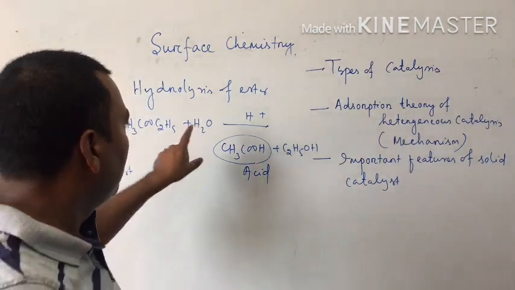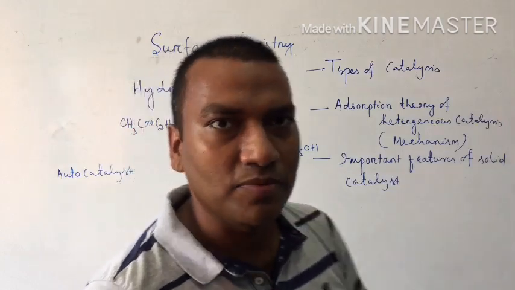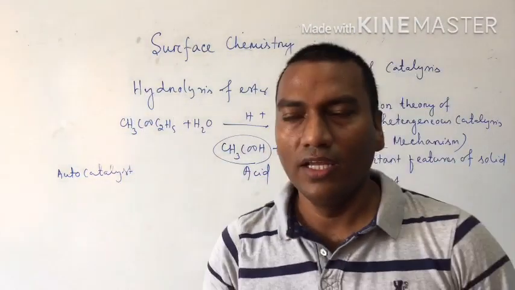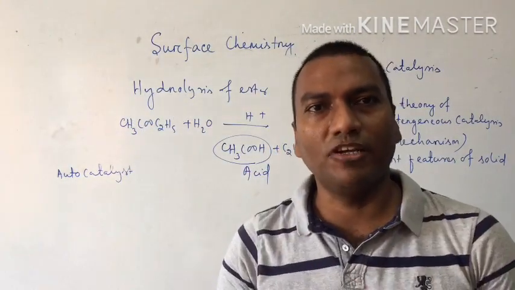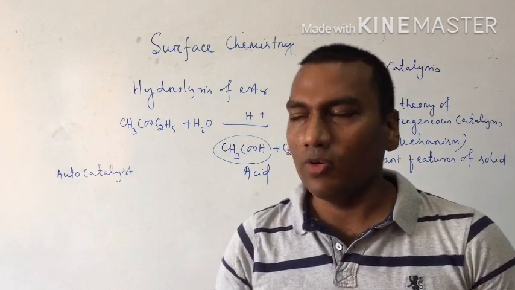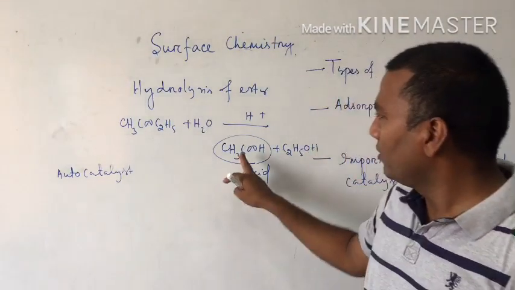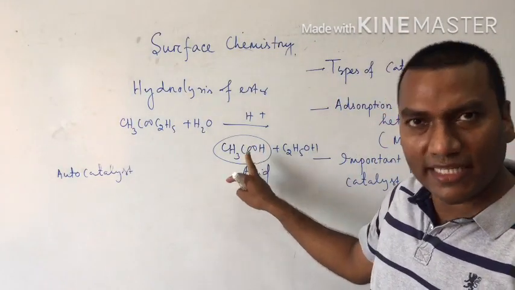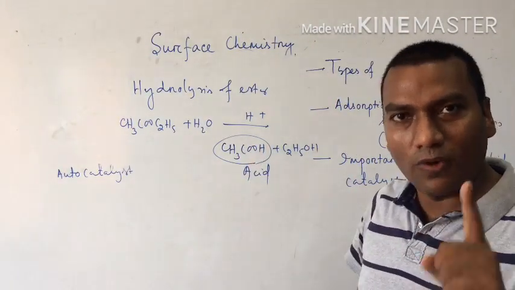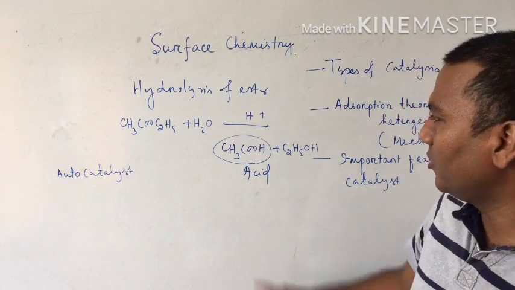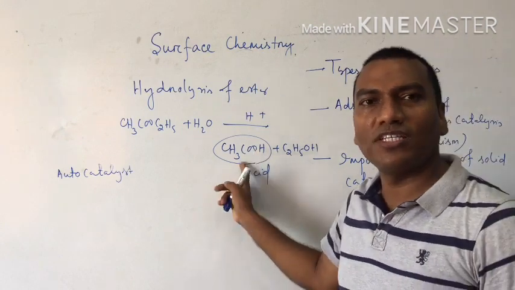So in this reaction, hydrolysis of ester, one question is there. Why is the hydrolysis of ester slow in the beginning, but after some time the reaction becomes faster? Because the product acetic acid acts as an autocatalyst for the reaction, because we know acid produces H plus.